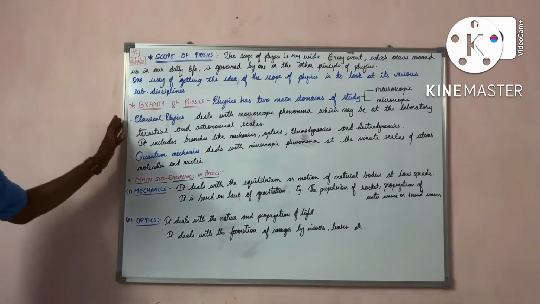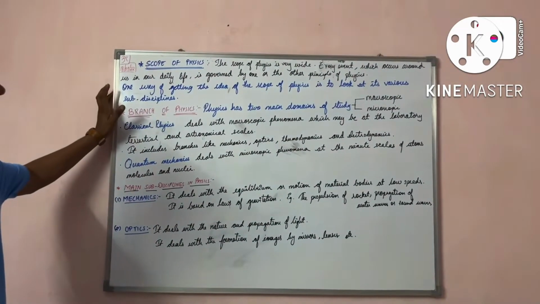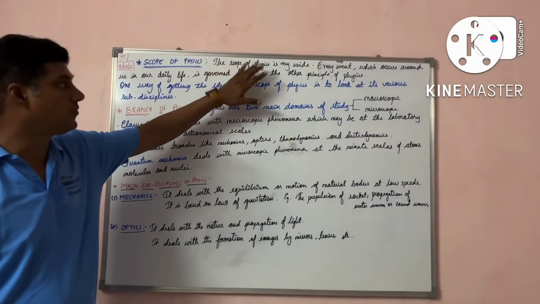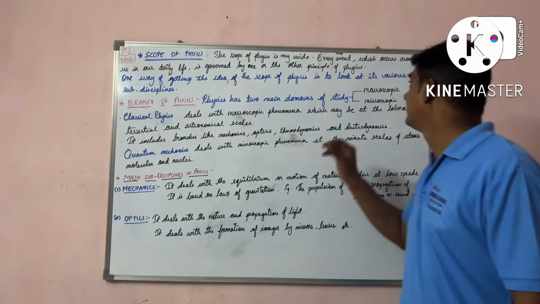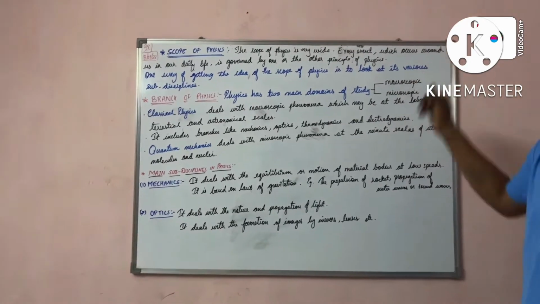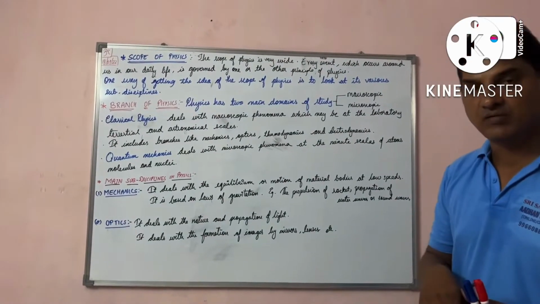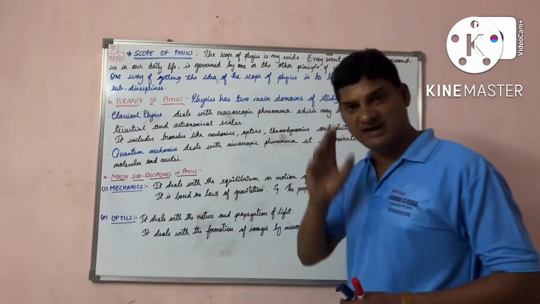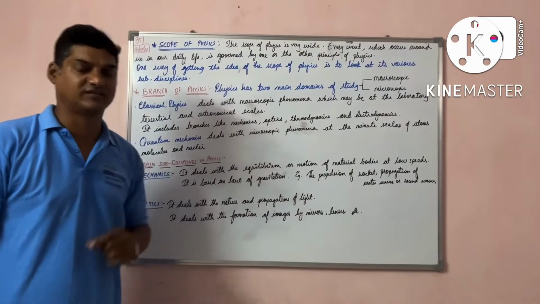Now the next topic will be the scope of physics. Students, the scope of physics is very wide. Every event which occurs around us in our daily life is governed by one or the other principle of physics, students.